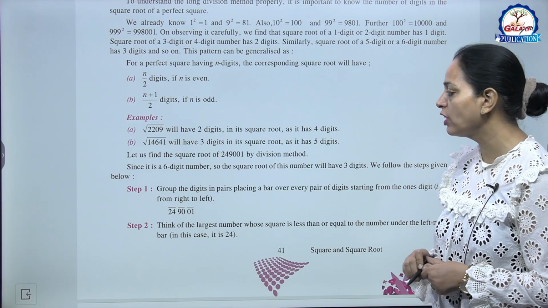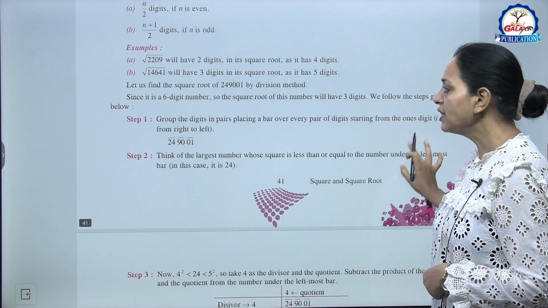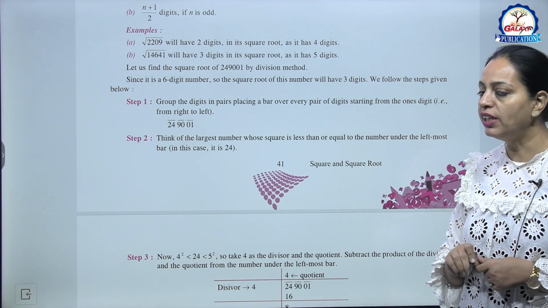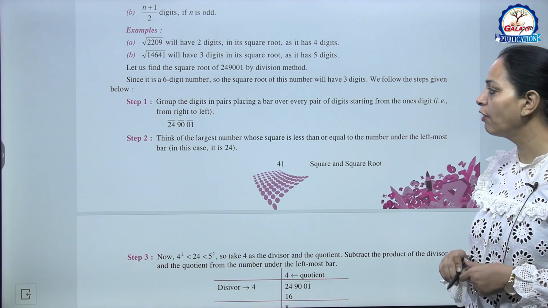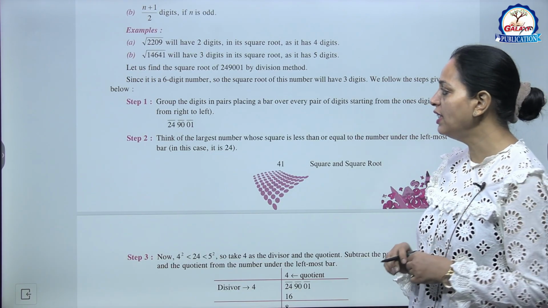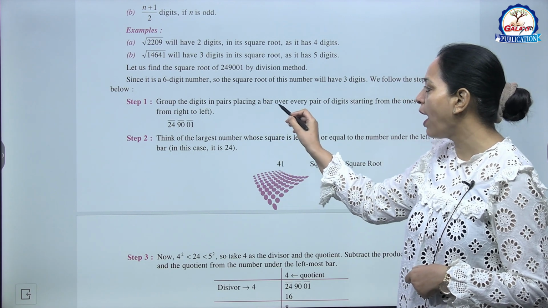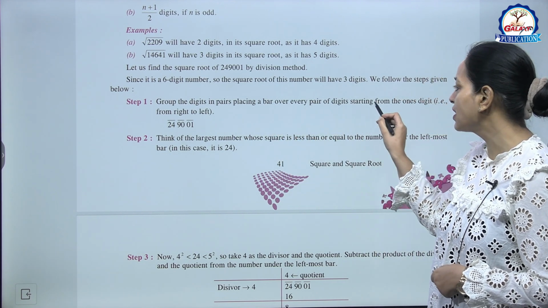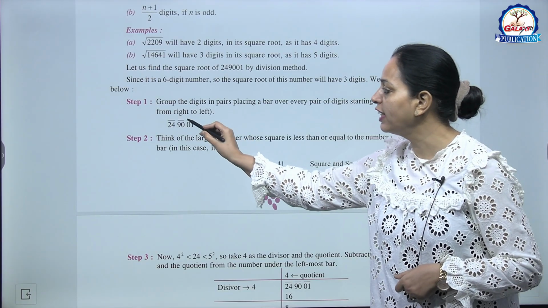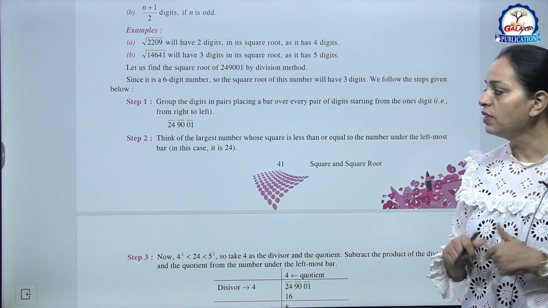Now let us find the square root of this number by division method. Since it is a 6 digit number, the square root of this number will have 3 digits. So we follow the steps given below. See this one very carefully, very interesting and very easy. Step 1. Group the digits in pairs, placing a bar over every pair of digits starting from the ones digit. हम क्या करेंगे, पेयरिंग कर देंगे डिजिट्स की starting from the ones digit. Okay. Step 2.